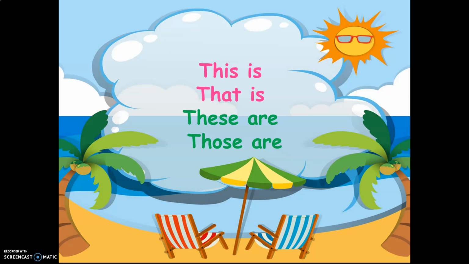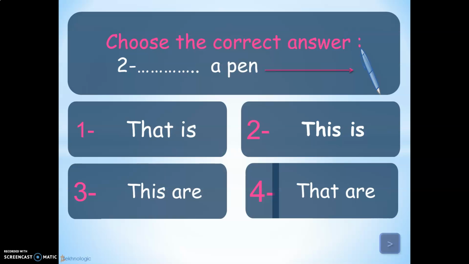Now, let's take a quick revision on this is and that is. Choose the correct answer first. Here, what can you see? I can see one pen, okay? This pen is far away from me. So I should use that is. That is a pen. Why should I use that is, girls? Because here I have only one pen and this pen is far away from me.